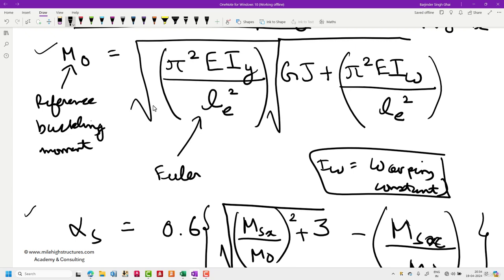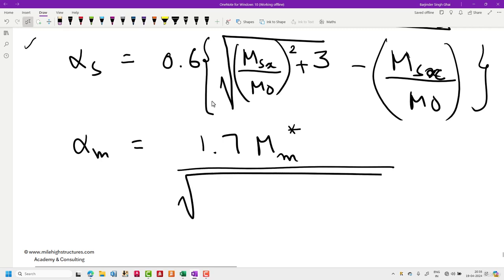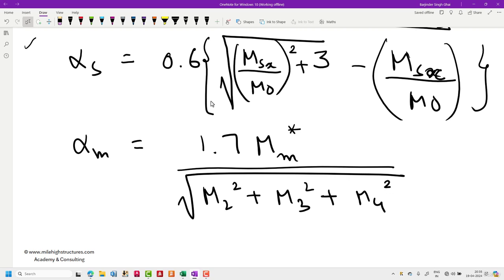We have understood M naught and alpha s. After that we shall discuss the third term, alpha m. Alpha m is equal to 1.7 times M star divided by the square root of M2 square plus M3 square plus M4 square, and that needs to be less than 2.5.